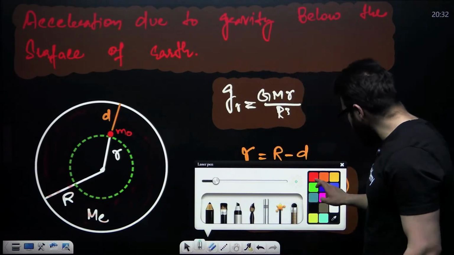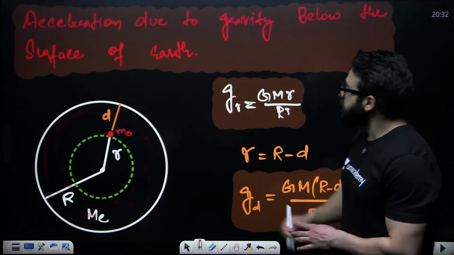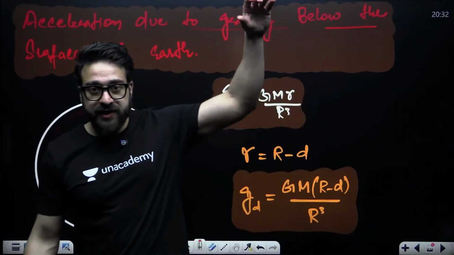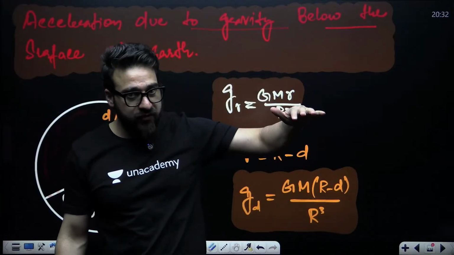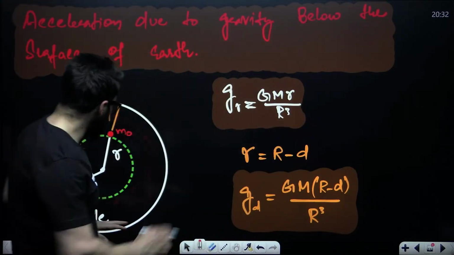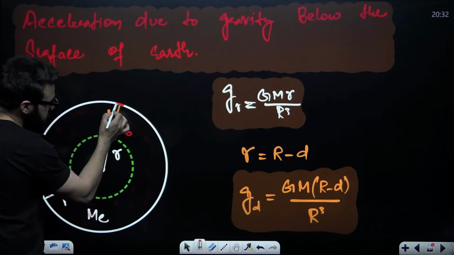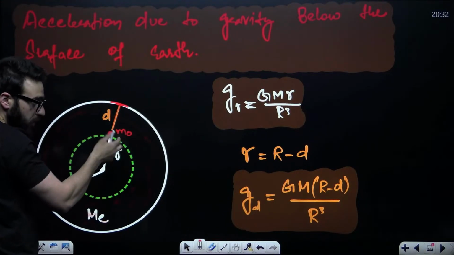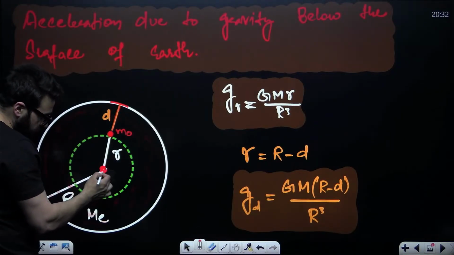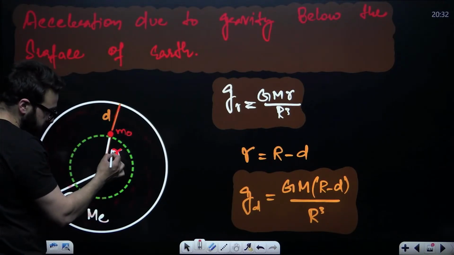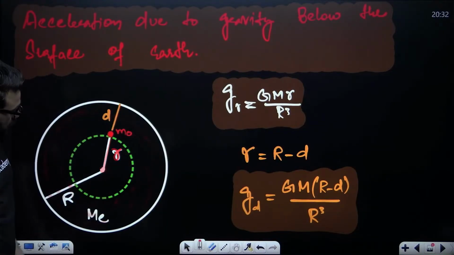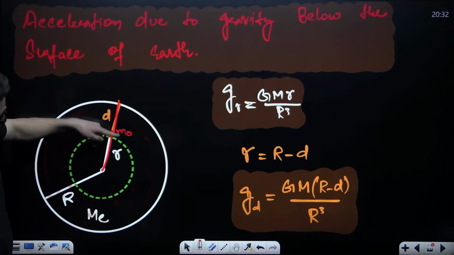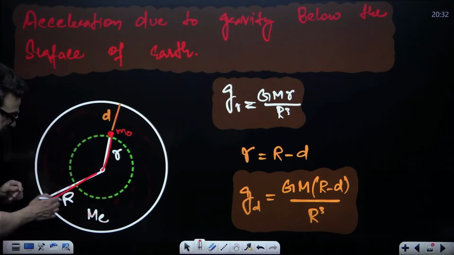Now, similarly, you have one more case for this: acceleration due to gravity below the surface of Earth. We already discussed above the surface of Earth, on the surface, now below the surface of Earth. If you take an object from the surface till depth d, or from the center you go at small r distance. From the center it is small r, from the surface it is at depth d. Whatever you say, I have no problem. Radius of Earth is capital R.